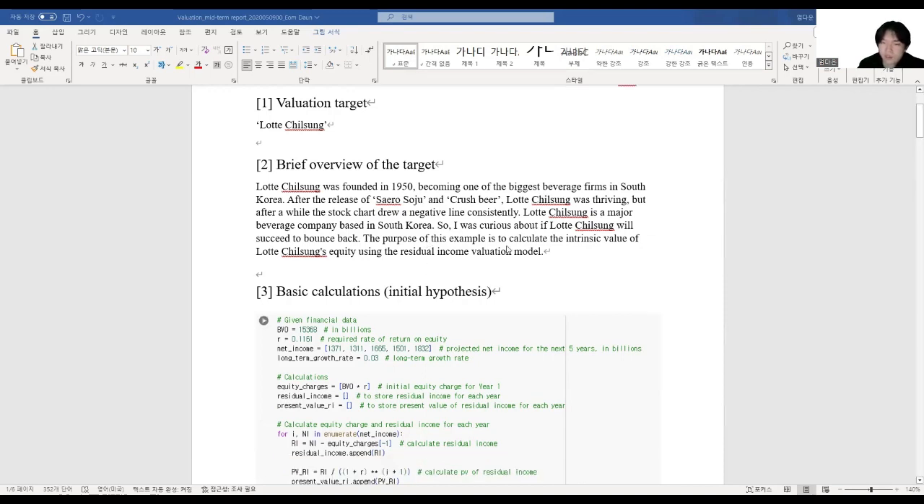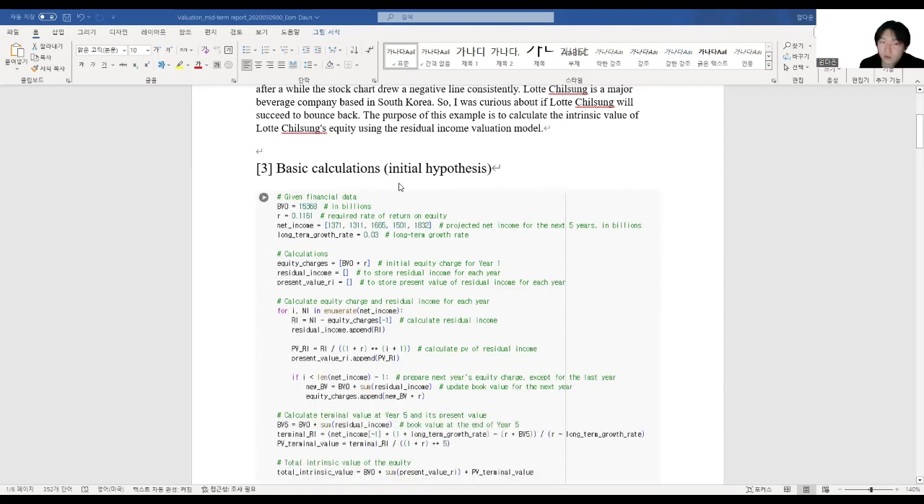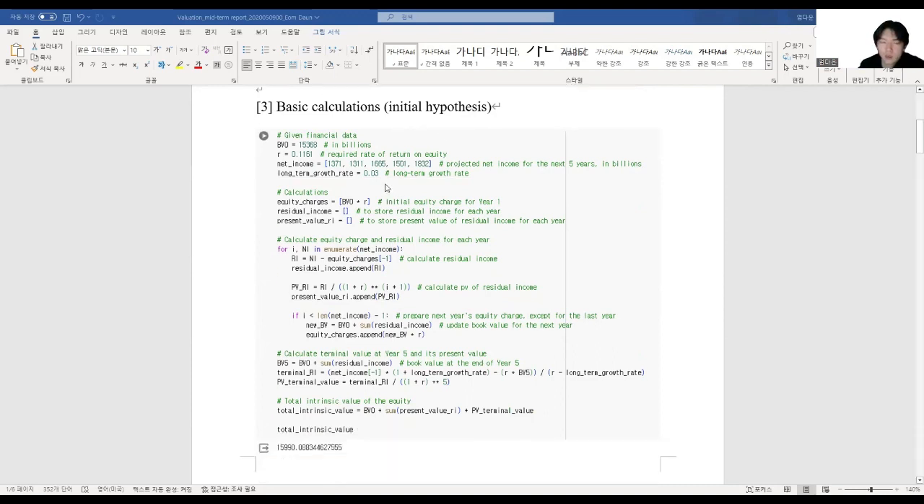The purpose of this example is to calculate the intrinsic value of Lotte Chilsung's equity using the residual income valuation model. The prime reason why I chose Lotte Chilsung is because I was very interested in liquor companies, and Lotte Chilsung was very famous to our generation because of Zero Soju and Crush Beer. So let's look at the first basic calculations, the initial hypothesis I did a few weeks ago.